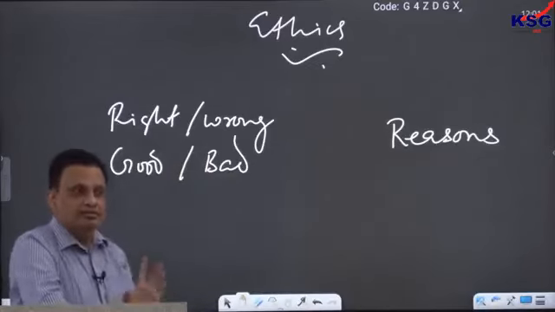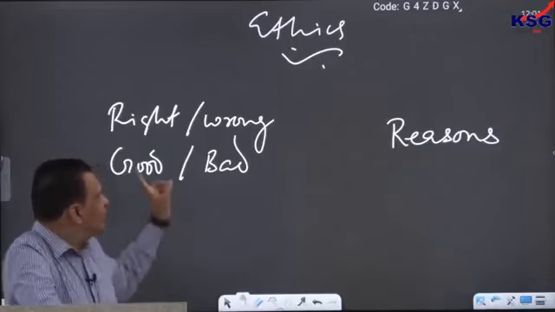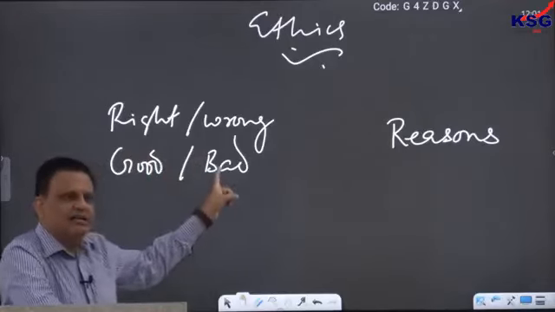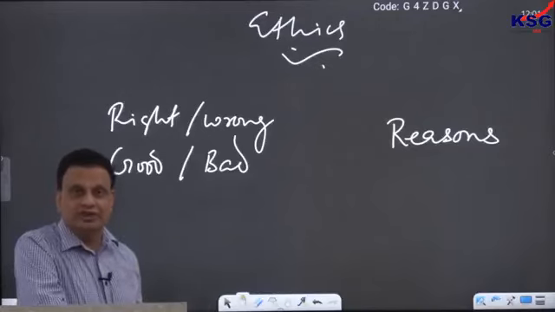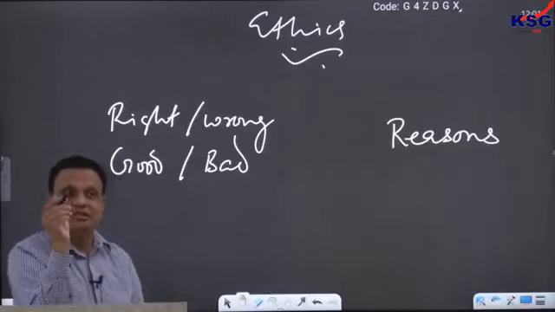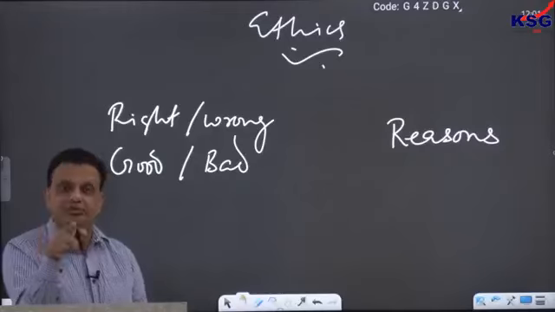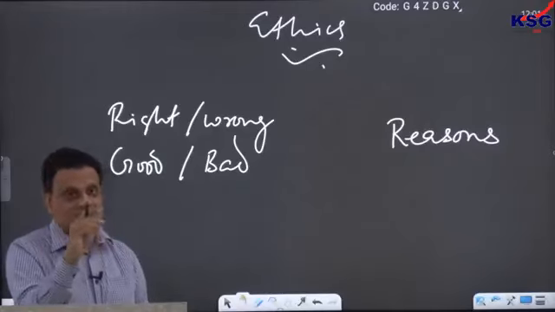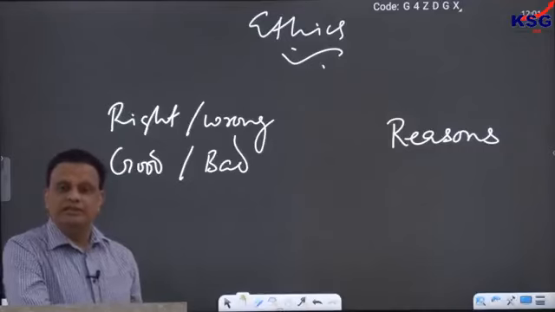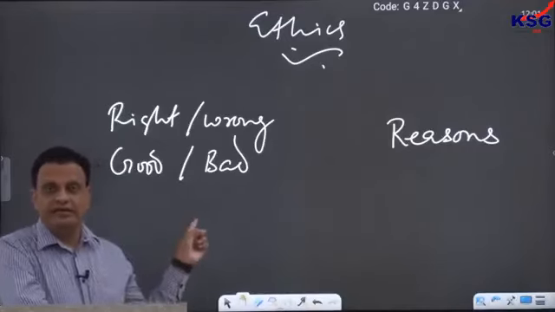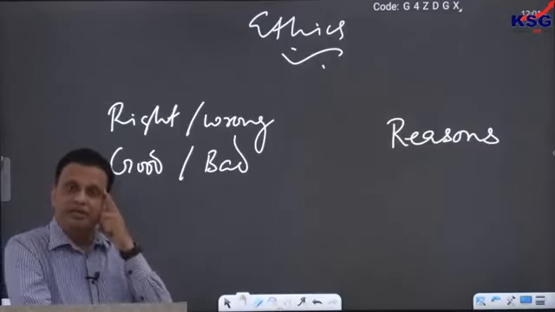Now as far as understanding of right and wrong is concerned, everybody in the world knows what is right and what is wrong. Right and wrong is not something that needs to be taught to a person in a classroom like this. We often say that the understanding of right and wrong is a part of the human mind, human nature.